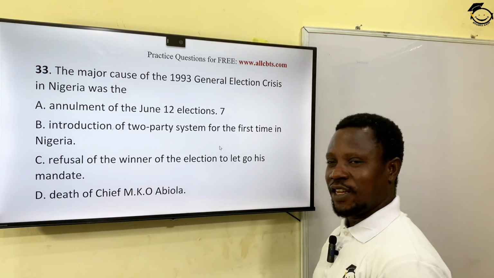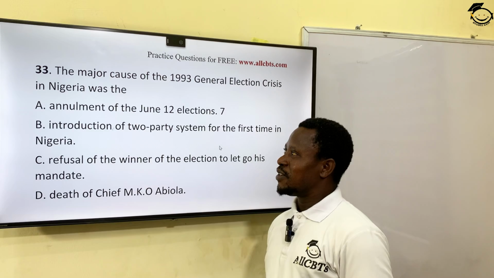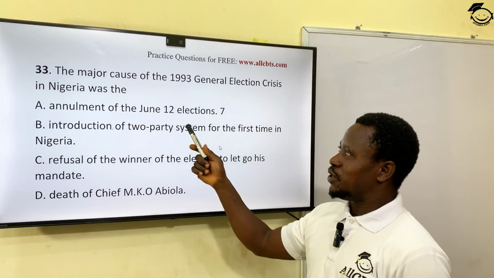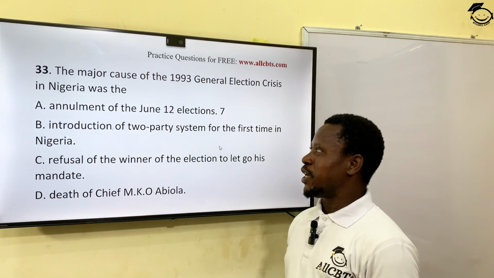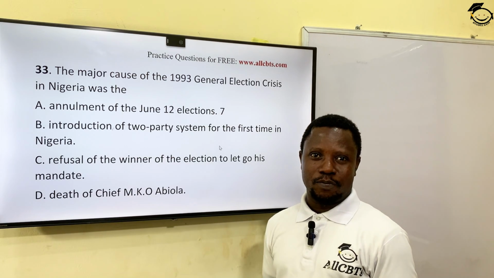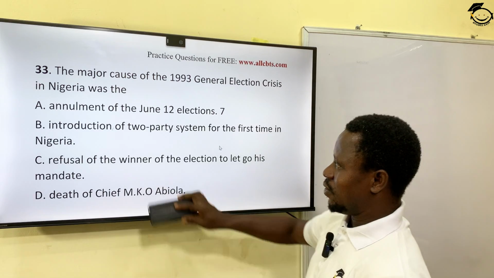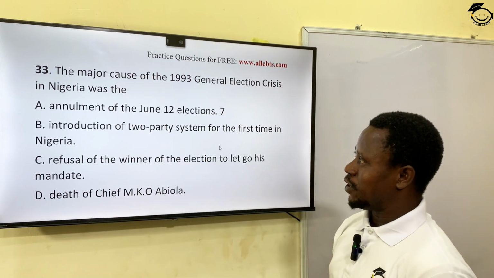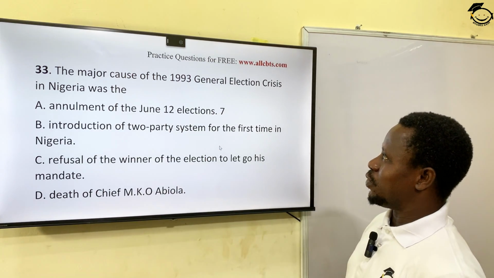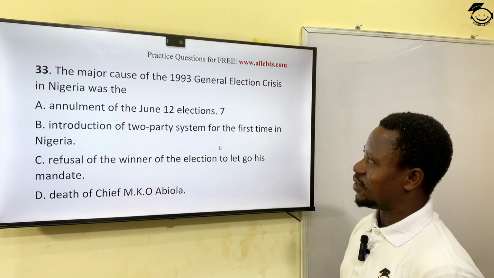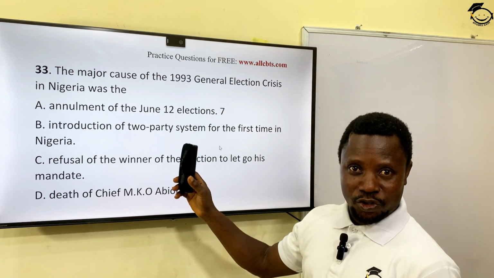He's still alive today. And he wrote a book last year, and in that book, he was trying to defend himself. That was not the one that annulled the election, but the cabals, the political powers that existed at that time made him do that. Okay? So, from my explanation, you can see why there was a crisis for that 1993 general election. We cannot forget. Do you know why?